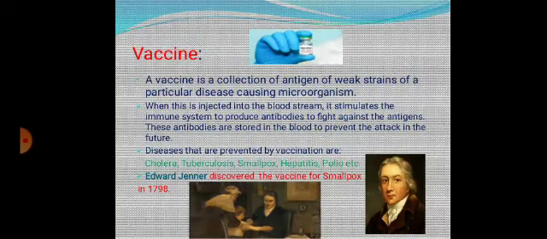Vaccine. A vaccine is a collection of antigens of weak strains of a particular disease causing microorganism. When this is injected into the bloodstream, it stimulates the immune system to produce antibodies to fight against the antigens. These antibodies are stored in the blood to prevent the attack in the future. Diseases that are prevented by vaccines are cholera, tuberculosis, smallpox, hepatitis, polio, etc. Edward Jenner discovered the vaccine for smallpox.